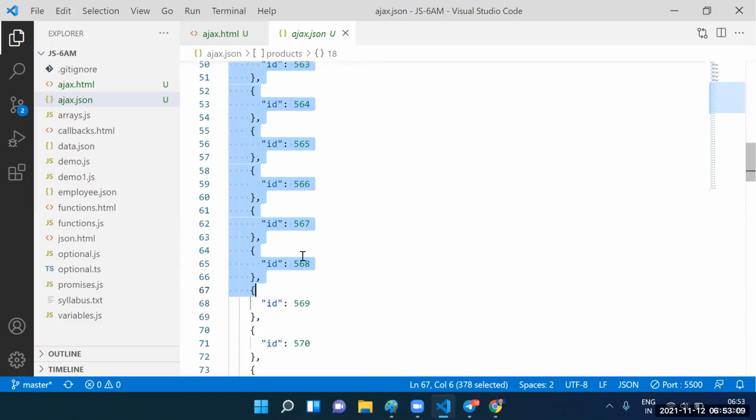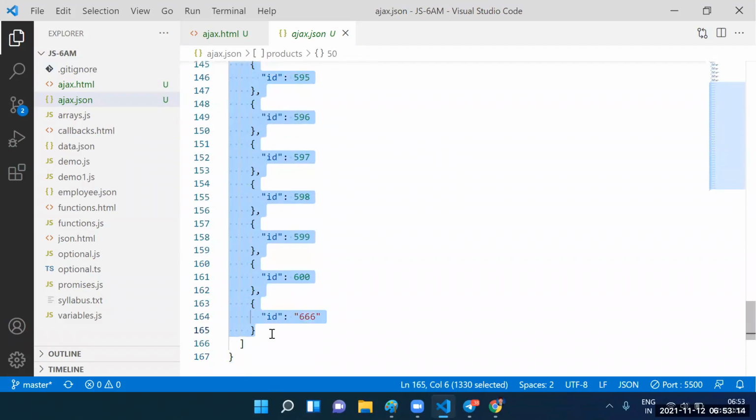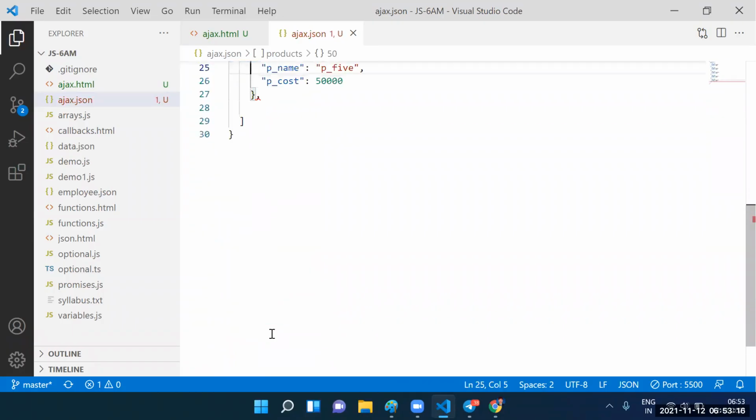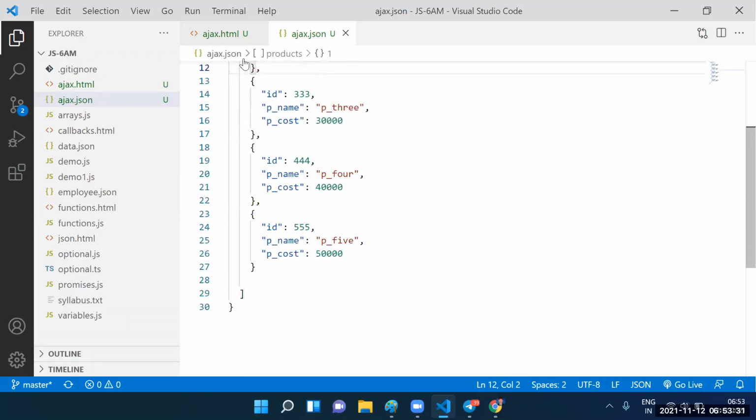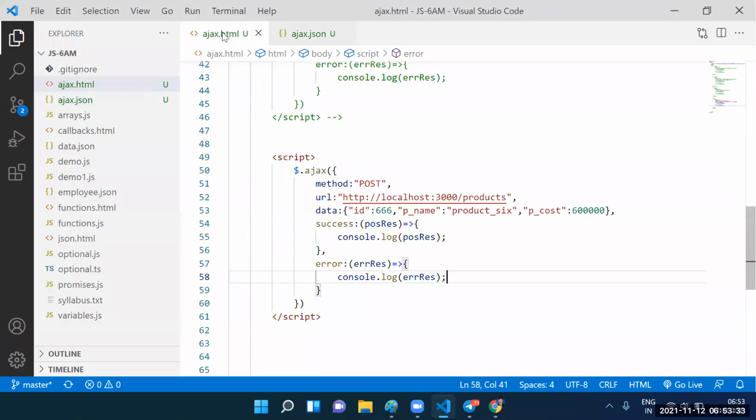The reason is that the server is a live server. That is the problem, because whenever I press Control S, it is saving. Stop the server with Control C. No problem, because it is a live server. For every Control S I press, the data is saved. So leave it, no need to worry.